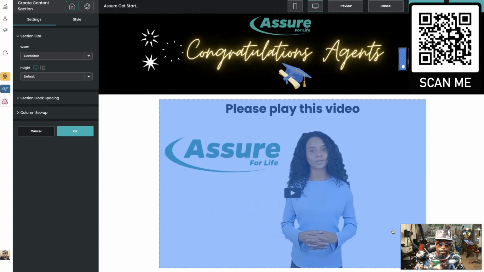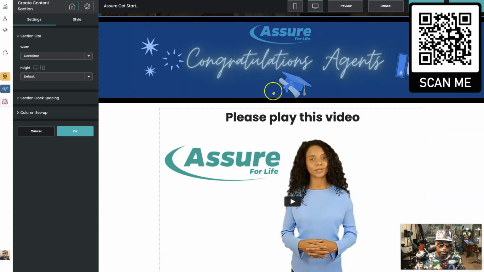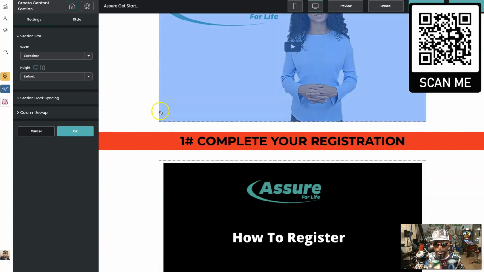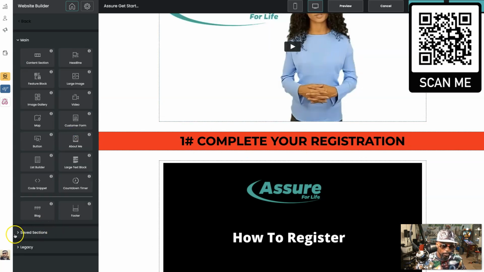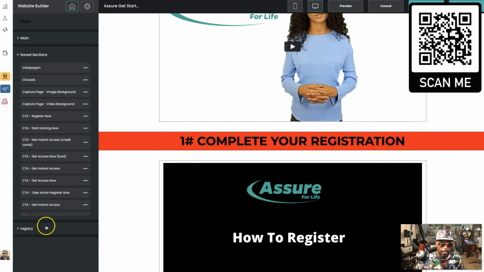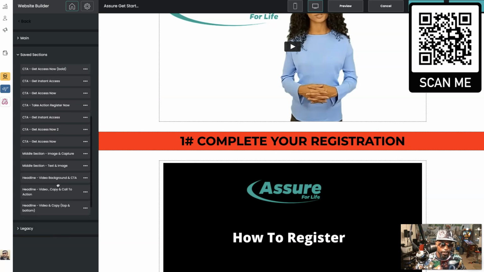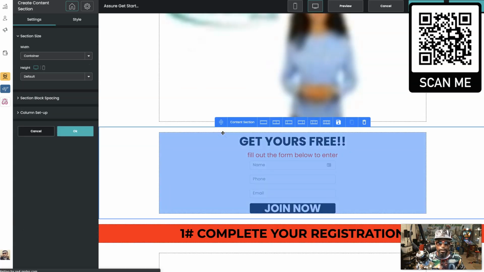So then I can come down. I can change anything I want. Let's say I want to put something in after that. That looks nice, I like the way that looks. Then the video comes. So let's say I want to make that stand out as well, right? So I'm going to go back to my sections, and everything is easily just drag and drop. Okay. So let's say I want to do an image with a capture. So I can do that right here. Look.